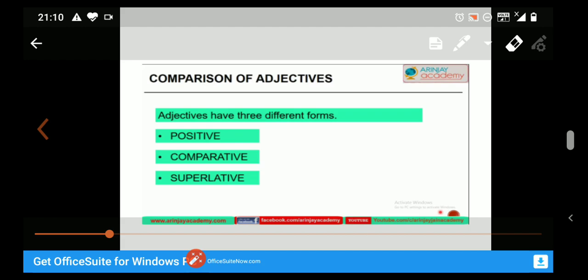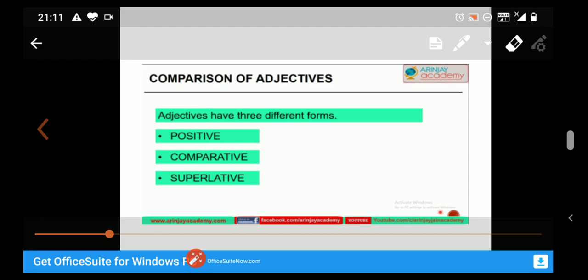Next, superlative degree. What is superlative degree? The adjectives in the superlative degree are used when three or more nouns are being compared, and we need to show that one of the nouns possesses the adjective or characteristics to the highest amount possible. Always remember, student, this is the highest degree of comparison, and in this degree we always compare three or more than three nouns. And we usually add the before the superlative form.